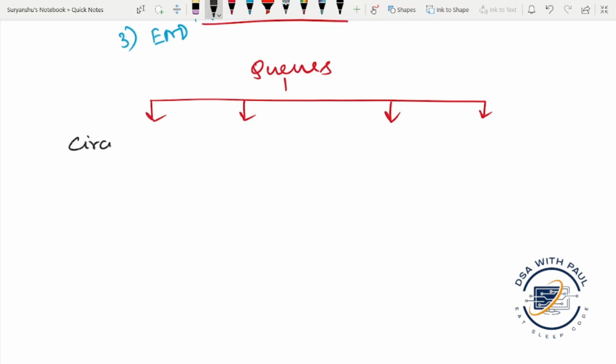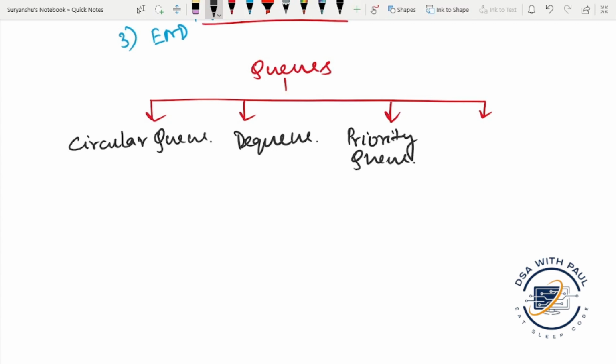One is circular queue, another is D queue, that means double-ended queue. Another is priority queue, and the last one is multiple queue.